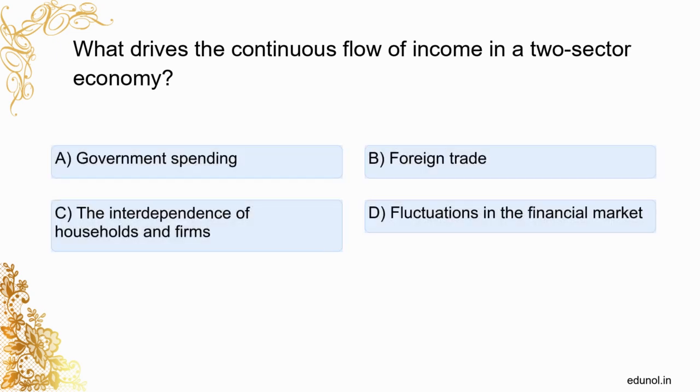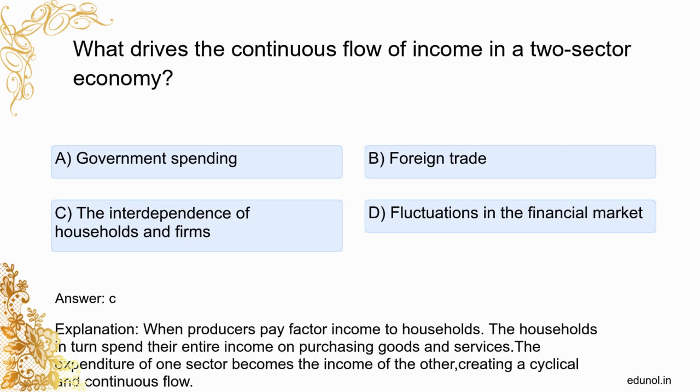What drives the continuous flow of income in a two-sector economy? Government spending. Foreign trade. The interdependence of households and firms. Fluctuations in the financial market. C. When producers pay factor income to households, the households in turn spend their entire income on purchasing goods and services. The expenditure of one sector becomes the income of the other, creating a cyclical and continuous flow.